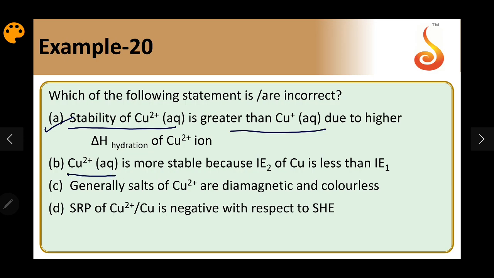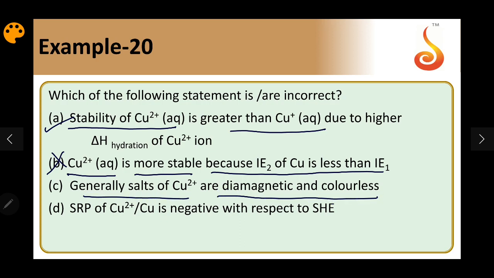Cu2 plus aqueous is more stable because IE2 of Cu is less than IE1. For any element, IE2 cannot be less than IE1, so it is impossible. This is a wrong statement. Generally, salts of copper 2 plus ion are diamagnetic and colorless. Cu2 plus will have d9 configuration. There is one unpaired electron present in it. They will be blue colored solutions, and paramagnetic behavior is observed. So this is also a wrong statement.